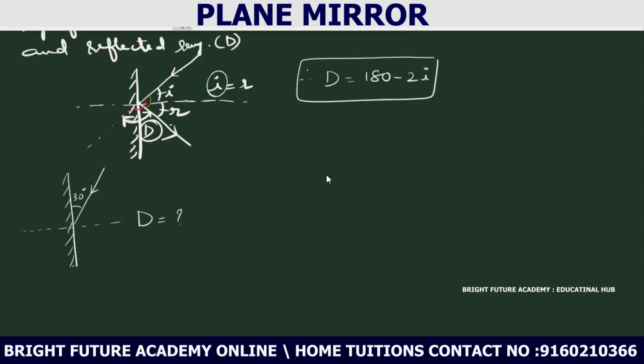D is equal to 180 minus 2i. i means the angle of incidence, how much here? Oh, sorry, that would be 60. But here how much should we take? 120. Yes, 2 into 60, nothing but 120. So 60 degrees is the deviation. Right? That is what you need to observe carefully here. If they directly give 60 degrees, you can substitute directly. But sometimes they give like this, then you have to first find the i value, then substitute.